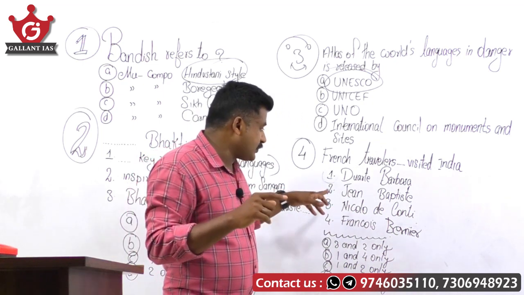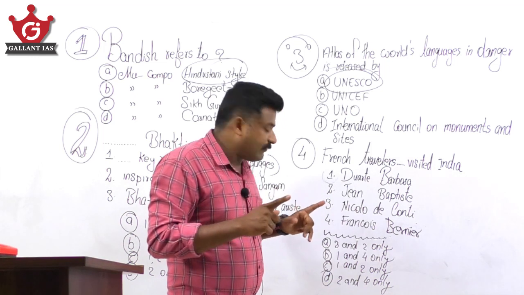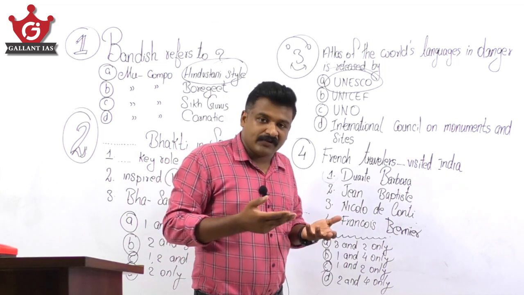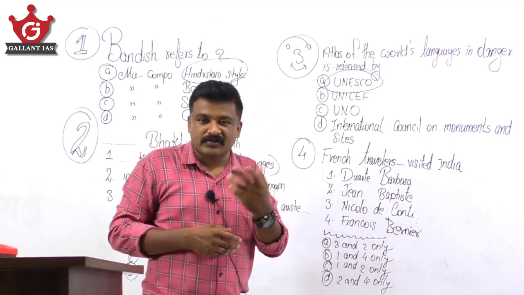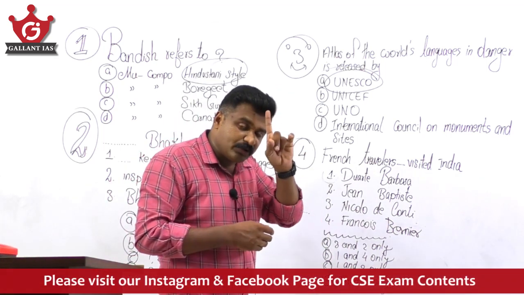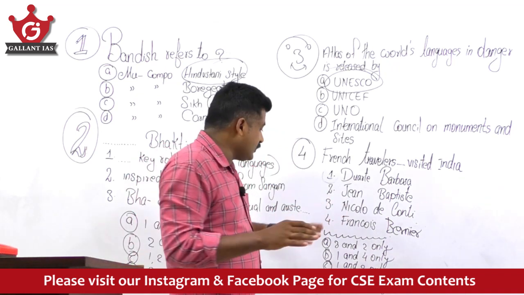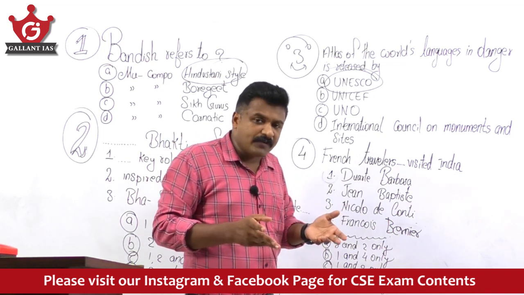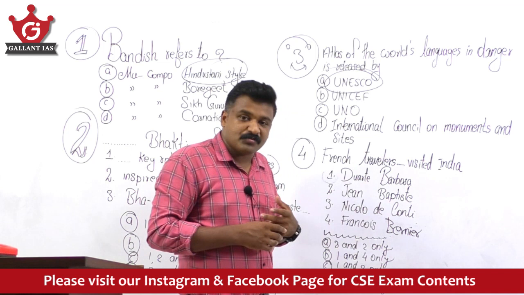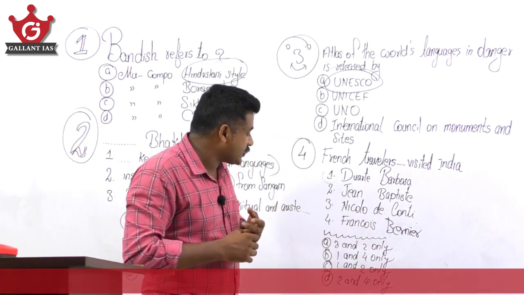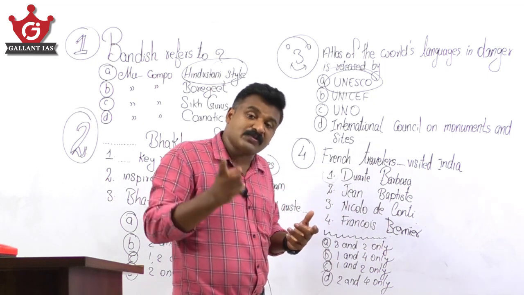Jean Baptiste was a French traveler come diamond merchant. Niccolo di Conti was an Italian traveler who visited India during the time of the Vijayanagar ruler Devaraya. Francois Bernier was a physician come traveler of the 17th century AD. He visited India in the 17th century AD, and he was a French traveler.